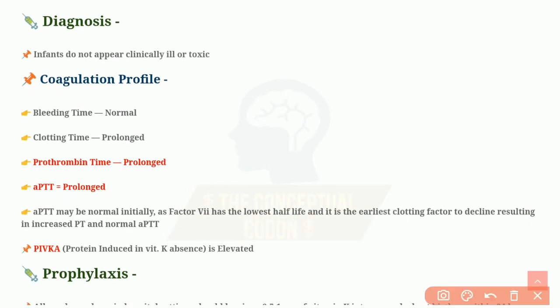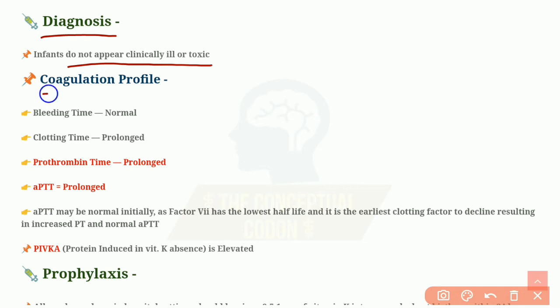Now, how can we diagnose vitamin K deficiency bleeding or hemorrhagic disease of newborn? The infants do not appear clinically ill or toxic. It is very important, because of this, the diagnosis can be missed. But there is some bleeding manifestation. In case of early or late HDN, there is life-threatening bleeding manifestation. But there can be concealed hemorrhages as well in the cranial cavity, so they will not be evident.